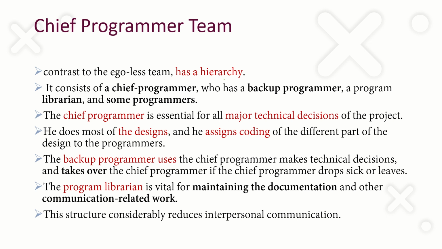So the team consists of a chief programmer, then a set of backup programmers, one or more program librarians, and some programmers.